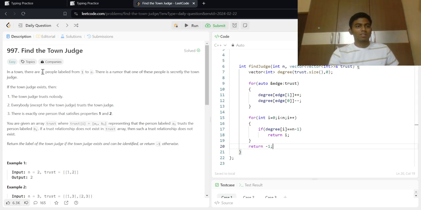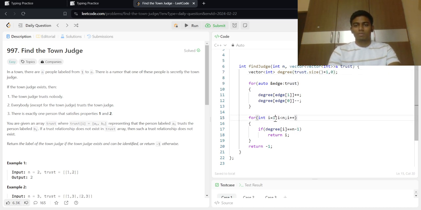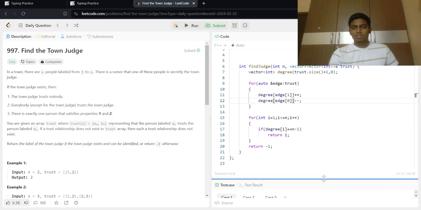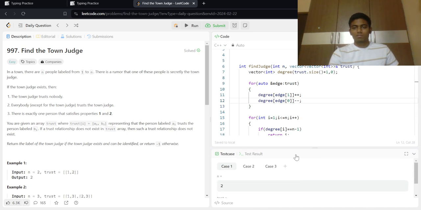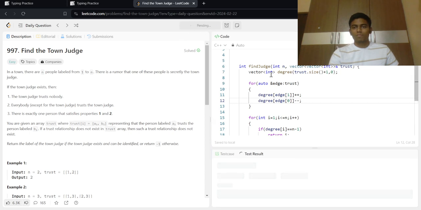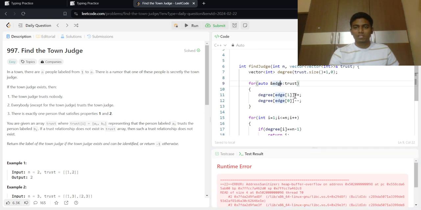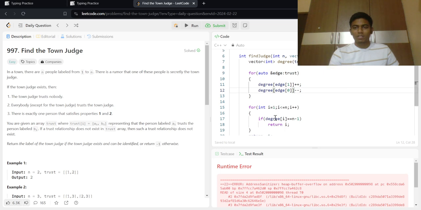As the people are labeled from 1 to n, we need to add 1 here, so the loop goes from 1 to less than or equal to n. Let's run this. So here we are taking the degree, incrementing for each edge's second person, decrementing for the first, and checking all the elements.